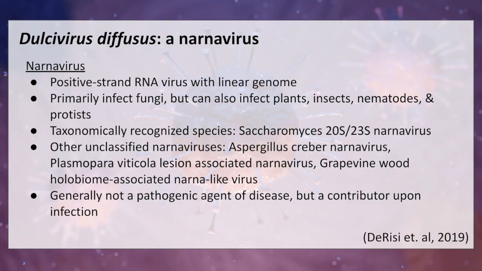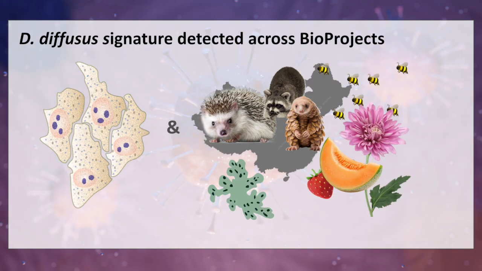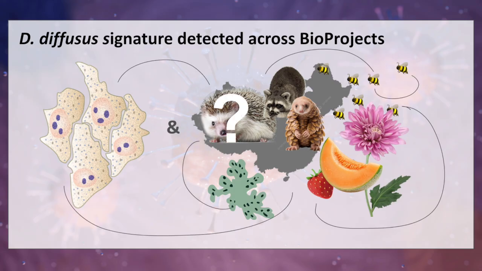And what's really fascinating about this virus is that although there are only two formally recognized species, both in budding yeast, hundreds of other species have been sequenced and characterized. And it turns out that this signature maps to 9 other bioprojects and 12 datasets. And looking at the associated species, wild animals in China, flowers, fruits, and bees, it's puzzling how D. diffusus could be picked up so diversely.